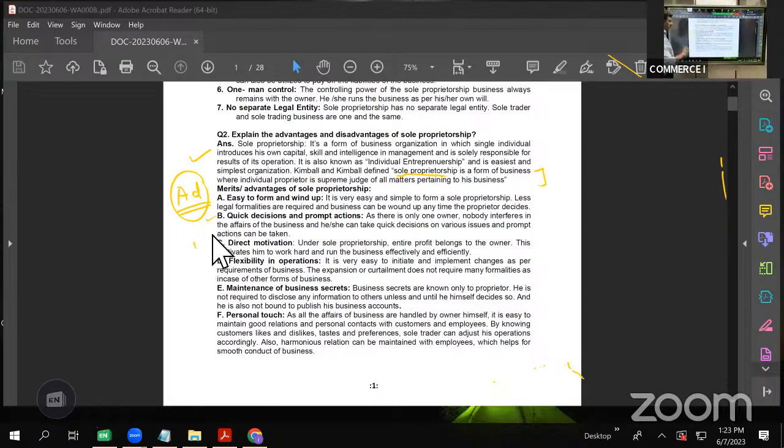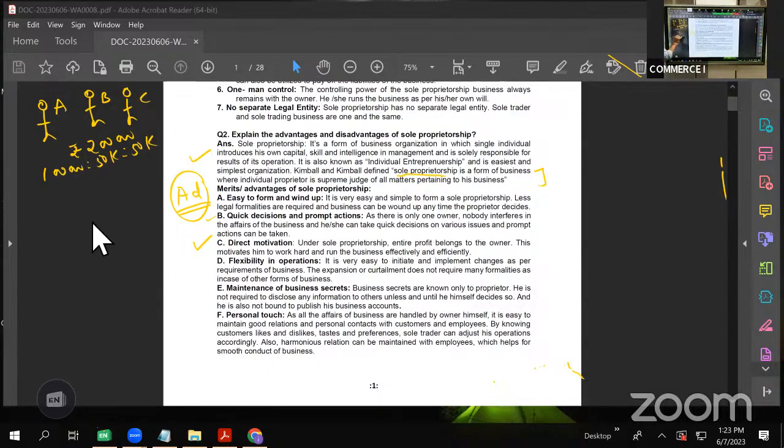Next is direct motivation. Very important point. What is the direct motivation? While telling you the features, I told you all the profits are earned by the proprietor. Suppose there is Mr. A, Mr. B, Mr. C. I'm comparing this with partnership. They earned a profit of, let us say, 2 lakhs, and their profit sharing is: A is getting 1 lakh rupees, B is getting 50,000 and C is getting 50,000.